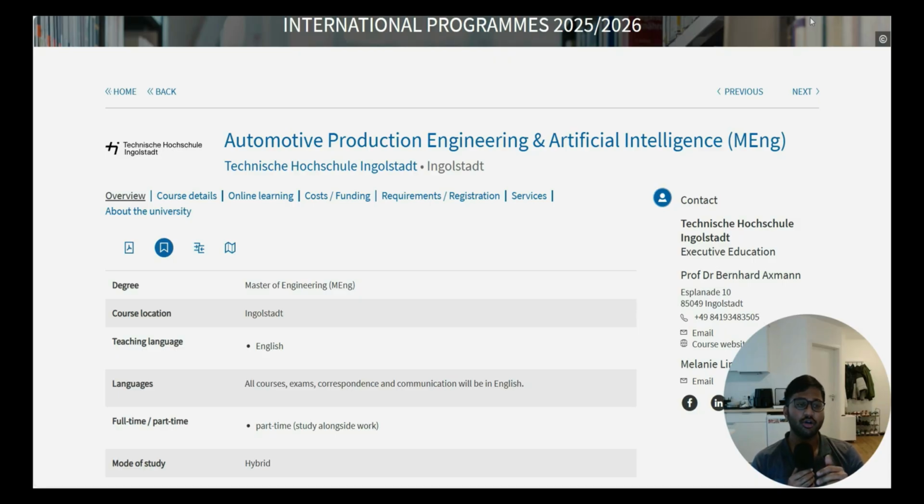But we also got to know that the application deadline is open, we can apply, and the requirements also we got to know. Then we got the important information that we need to have VPD from Uni-Assist in order to apply for this particular course. That's the reason I thought I will divide everything now and segregate, so that you guys will get a clear picture of what to do.